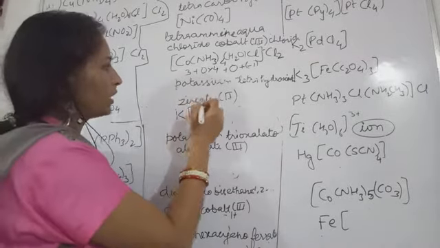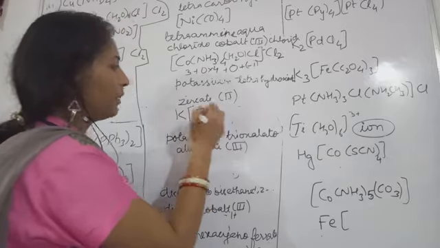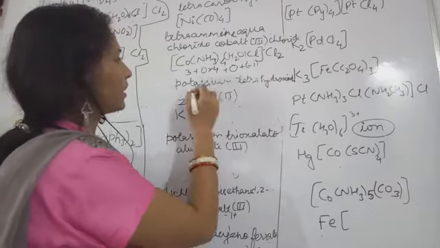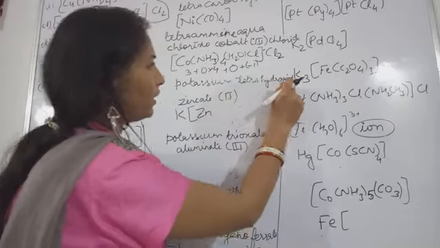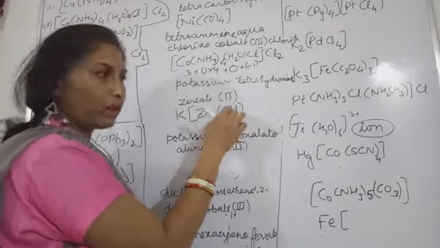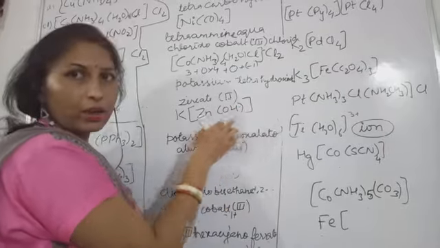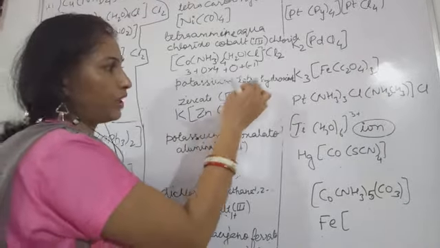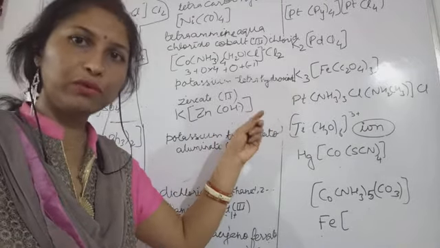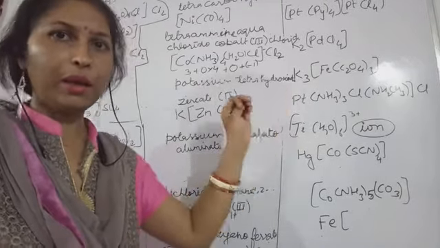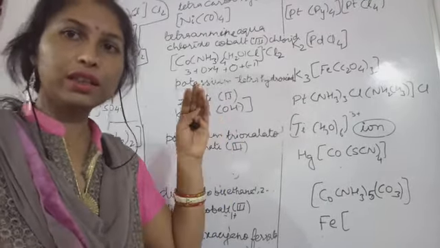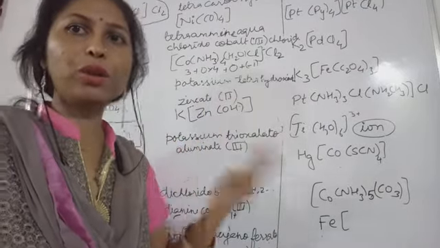Okay, so you write down zincate. So zinc is the metal ion here. Zincate is written, and then potassium tetrahydroxido. Hydroxide is this OH. Why hydroxido? Because it is inside the coordination sphere. If hydroxide is present outside the coordination sphere, then we would have written hydroxide. But because it is present inside the coordination sphere, what name are we going to choose? The hydroxido.